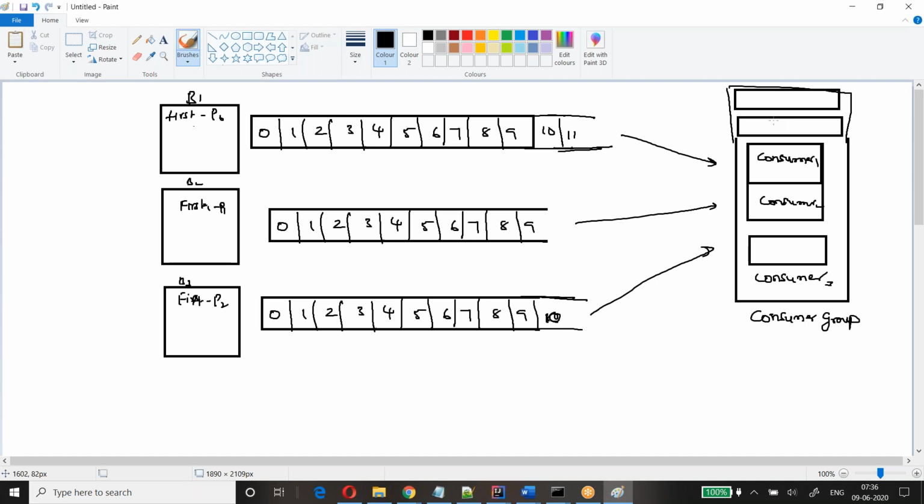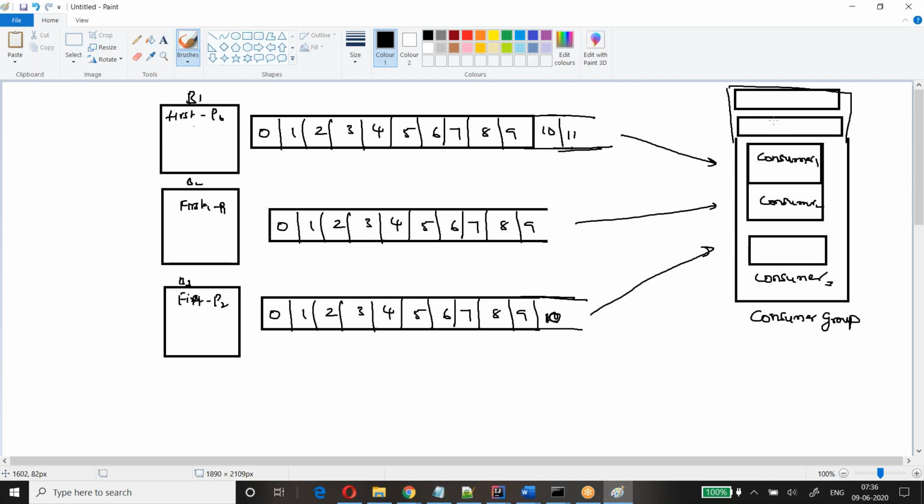Is it clear, Rishabh? Will the consumer group coordinator be a machine within the group? No, it is like your zookeeper. It's a service in the background.